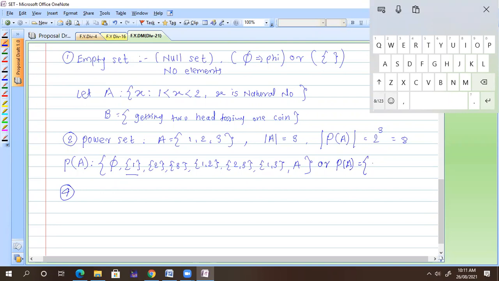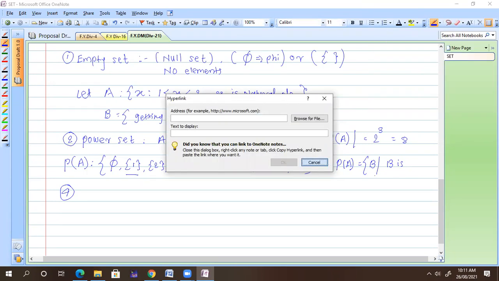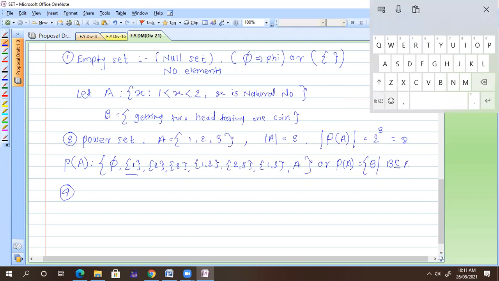So I can write down some new notation called B, such that B is a subset of A. So all B's which are subsets of A. So we have to find all subsets.